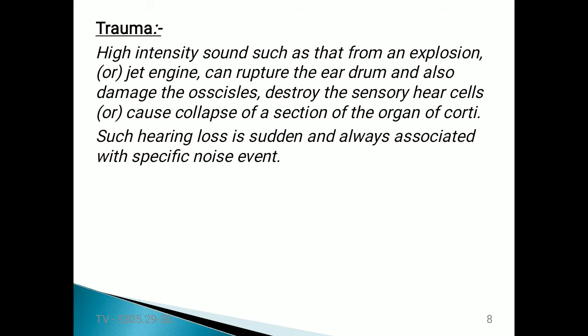Such hearing loss is sudden and is always associated with a specific noise event. That kind of loss we call trauma.